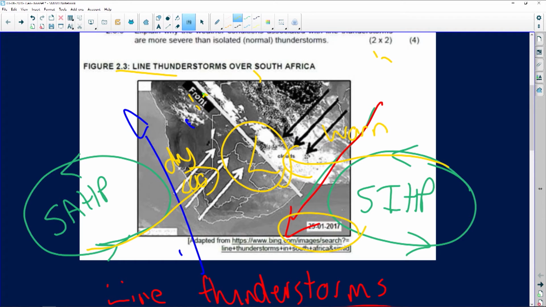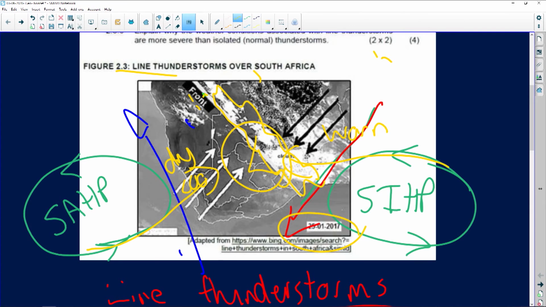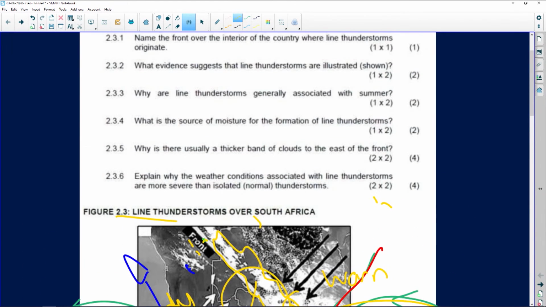Now, as you can see, all the cloud formation takes place on the east coast of this moisture front because we have warm, moist air. The air rises, it cools, condenses, and we experience cloud. So that's line thunderstorms. That's basically the foundation of line thunderstorms. Now, if you can remember this diagram accordingly, you will find the questions much simpler.